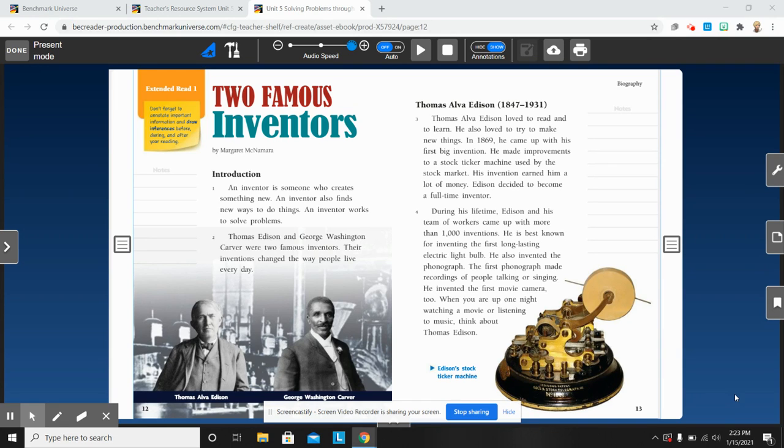Our story this week begins on page 12 in your reading booklet. If you will turn to the story, it's called Two Famous Inventors.